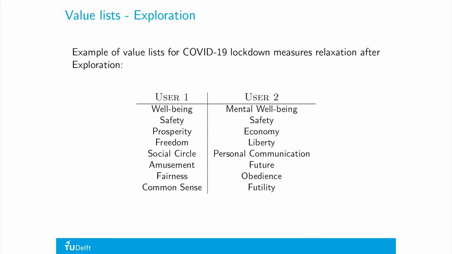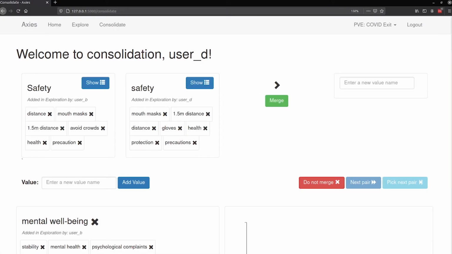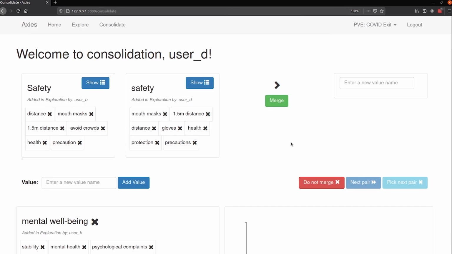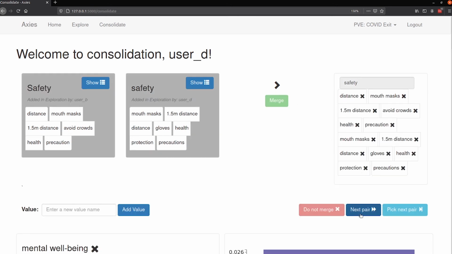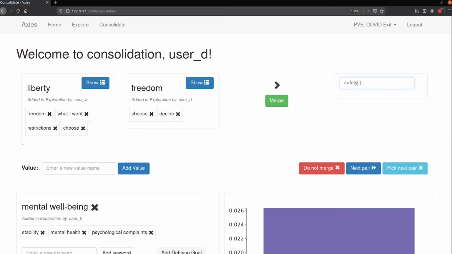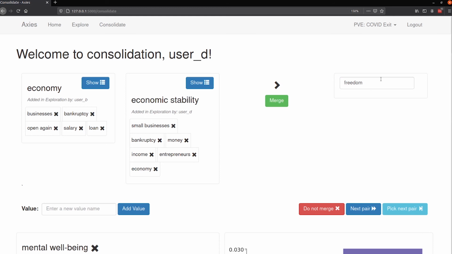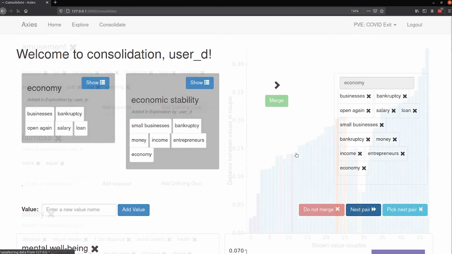Let's look at a practical example. Over here, you can see the union of our individual value lists. At the top, the value pair selected by AAMAS. AAMAS invites the group of annotators to discuss whether the two concepts overlap. In case they do, the two values can be merged, resulting in a new value with the union of the keywords. In case they don't overlap, no actions need to be taken. Then the next pair of values can be fetched and the process continues.